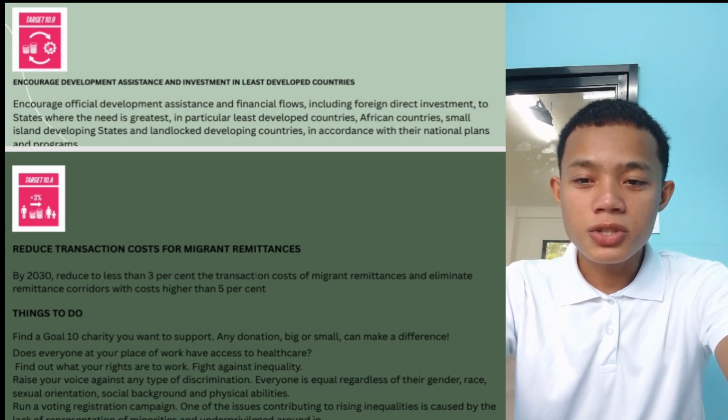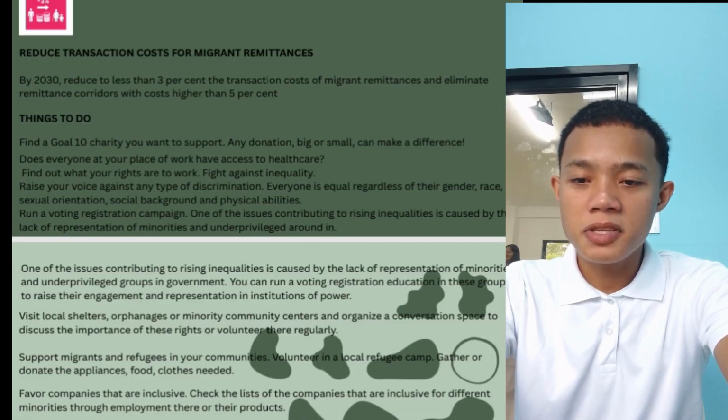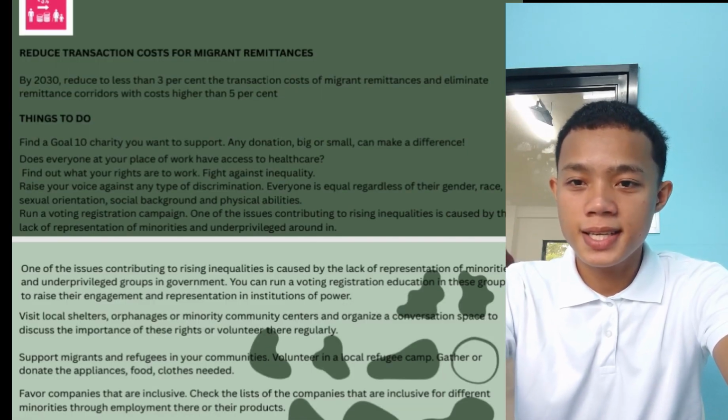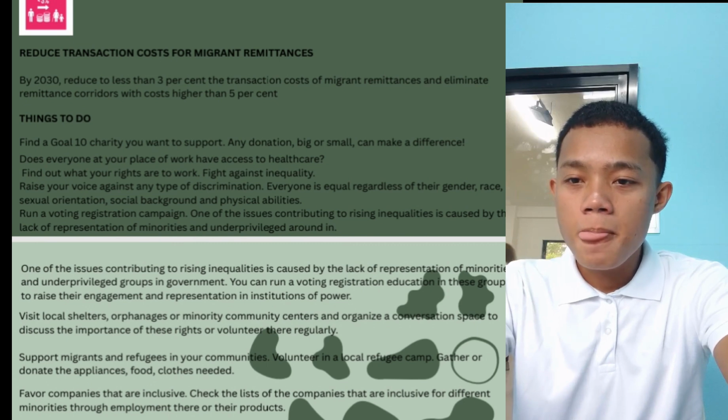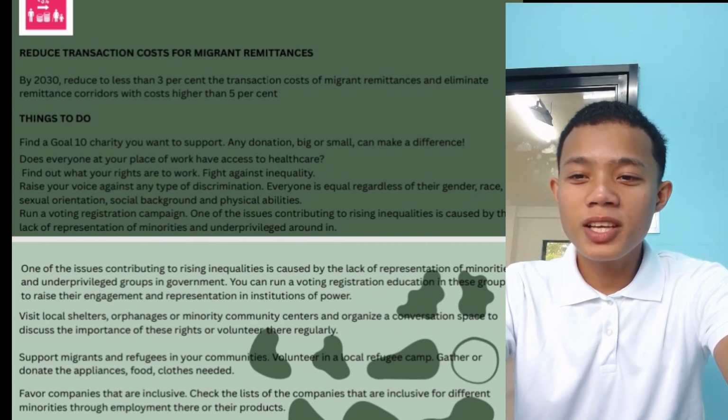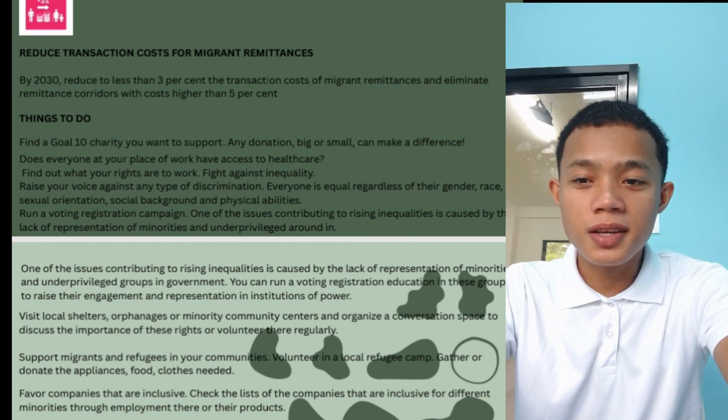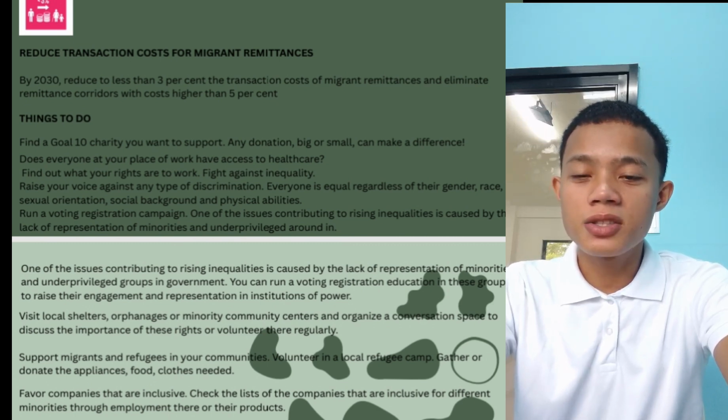Run a voting registration campaign. One of the issues contributing to rising inequalities is the lack of representation of minorities and underprivileged groups in government. You can run voter registration education in these groups to raise their engagement and representation in institutions of power.